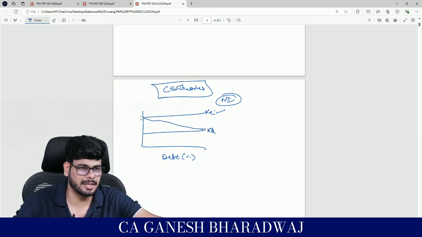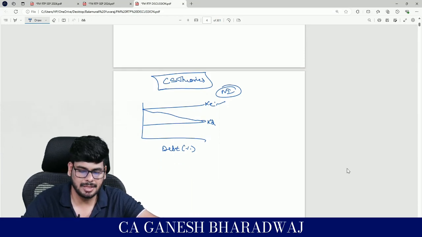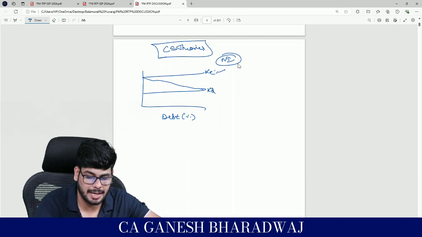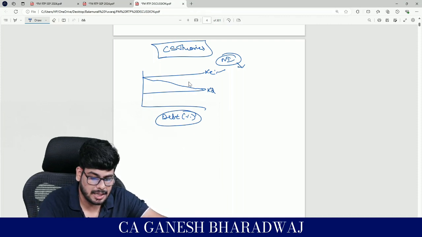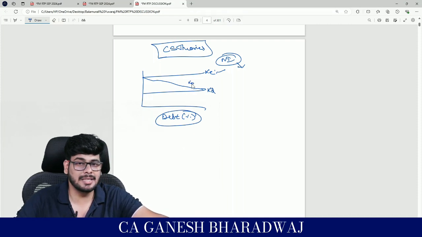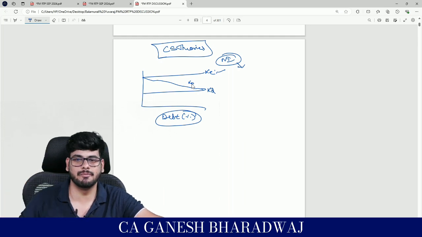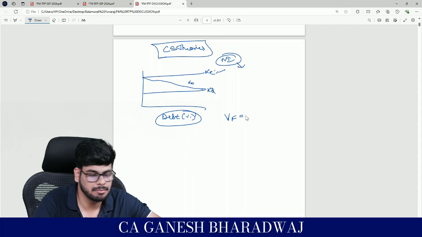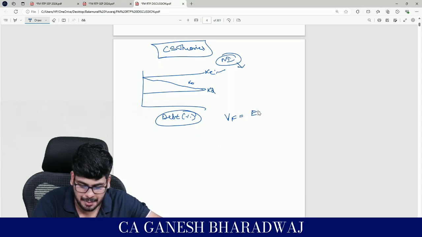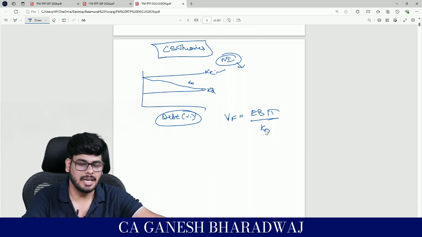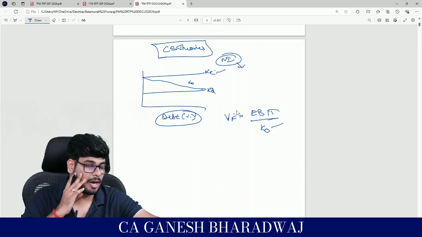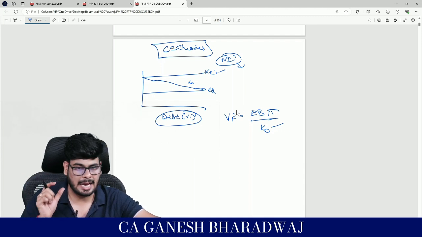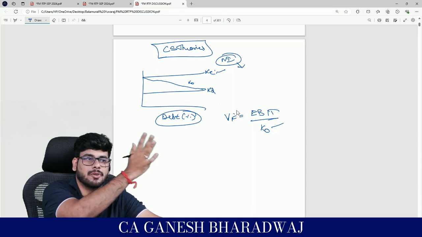Now, this is where the net operating income approach comes in and differs. So basically, guys, what the net income approach says is, if you change the capital structure, the KO will change, correct? And when the KO changes, the value of the firm will also change. Basically, value of the firm is nothing but EBIT divided by KO, right? If KO changes, obviously your value of firm will change. This is the thumb rule. It's called the capital relevance theory. It says capital structure decisions are relevant for the valuation of the firm.